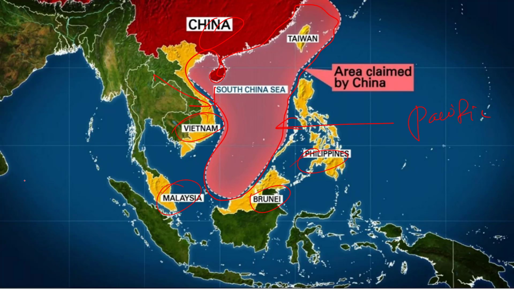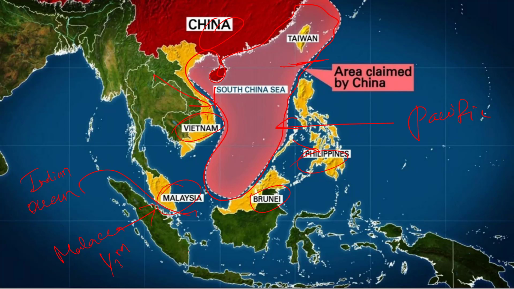See, it is connected by the Taiwan Strait with the East China Sea and by the Luzon Strait with the Philippine Sea. This sea has strategic importance because it connects the Indian Ocean and Pacific Ocean through the Strait of Malacca, and nearly 1/3 of global shipping passes through it. Apart from this, large reserves of oil and natural gas have been discovered under the floor of the South China Sea. Due to these reasons, the region remains a significant geopolitical water body.